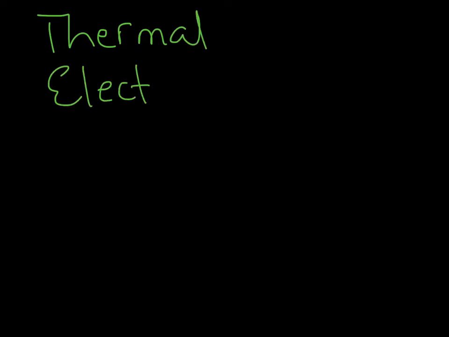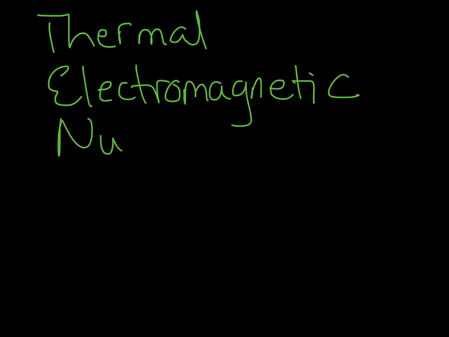There are 3 other forms of energy. I'm just going to run through these 3 really quick. There's thermal energy, electromagnetic energy, and nuclear energy. Thermal is when the molecules and atoms, as we know, are always moving.